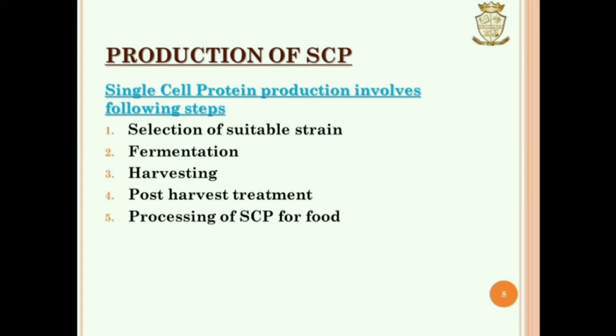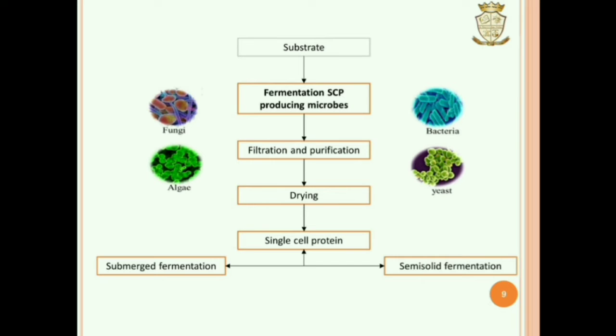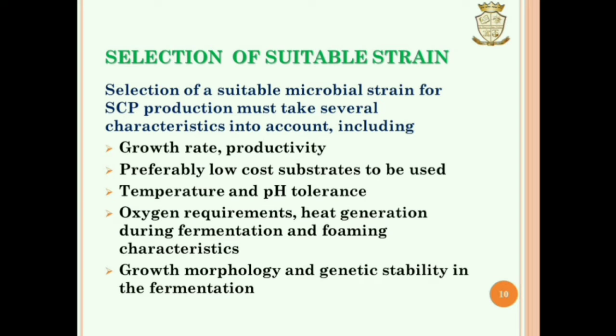Next is production of SCP. SCP production involves the following steps, mainly 5 steps: selection of suitable strains, fermentation, harvesting, post-harvest treatment, processing of SCP for food. Here we can see a schematic representation of SCP production. In SCP production, first step is selection of suitable strain.